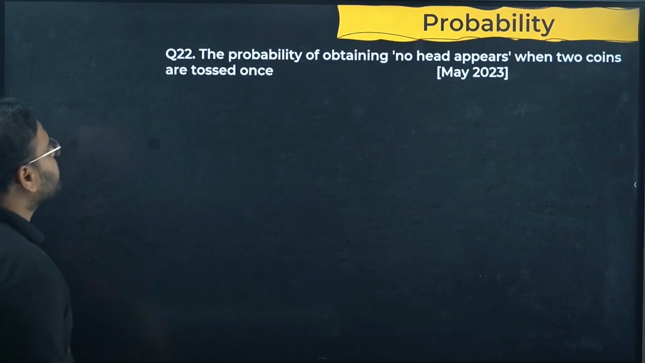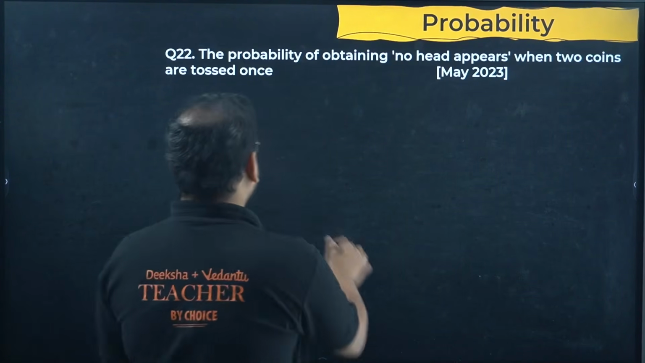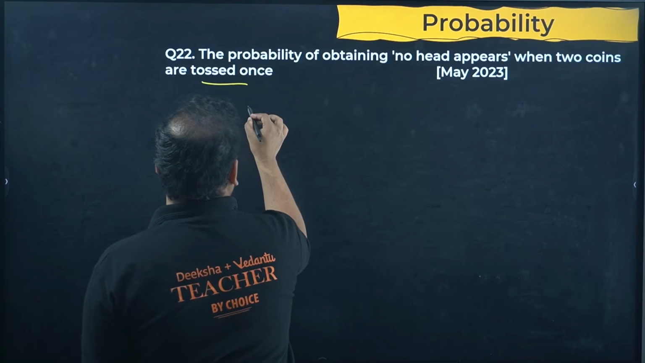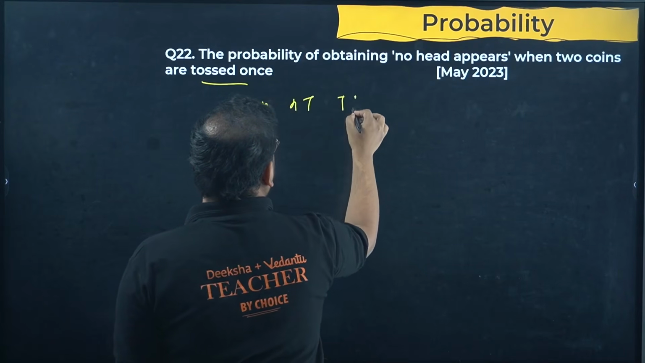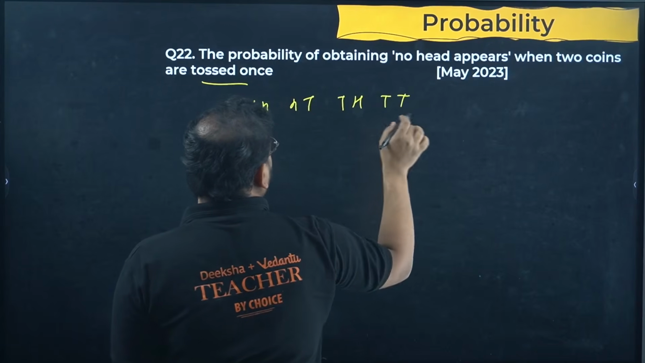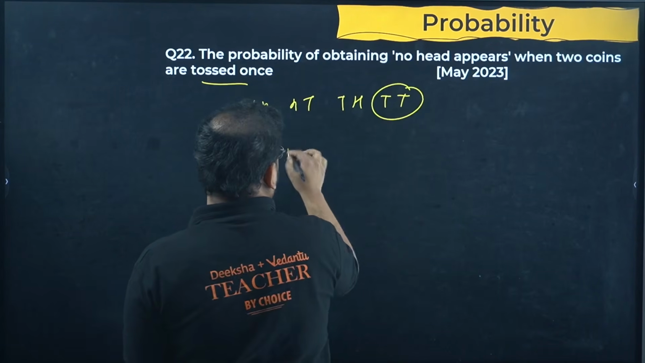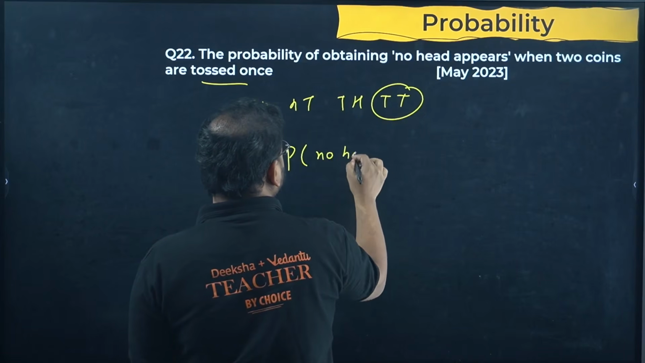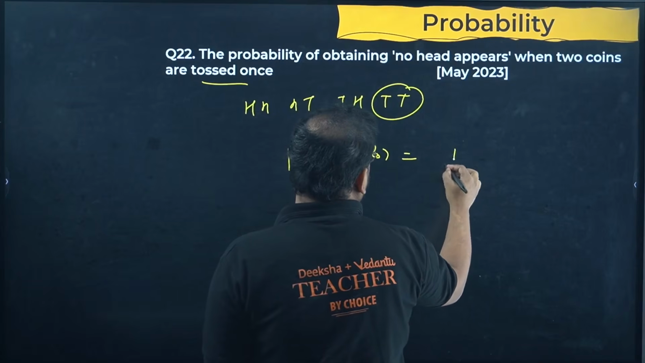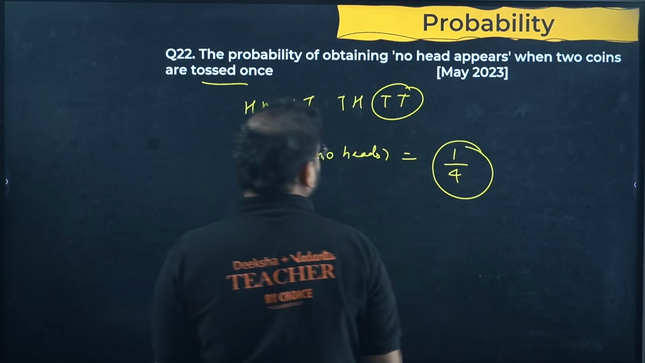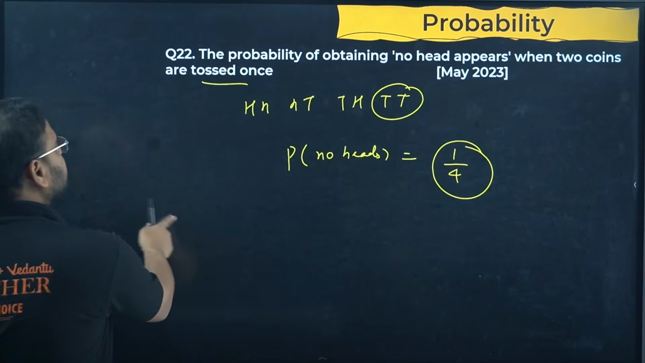Solve it. Probability of obtaining no head when 2 coins are tossed. 2 coins are tossed. Okay? So head head, head tail, tail head, tail tail. No head appears. Only one case is there. Probability of getting no heads will be only 1, so 1 upon 4. Correct? 1 upon 4. That's your answer. 2 marker.